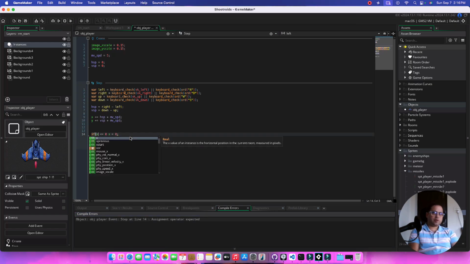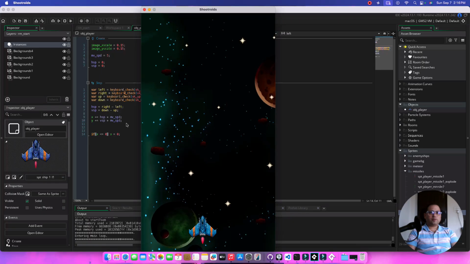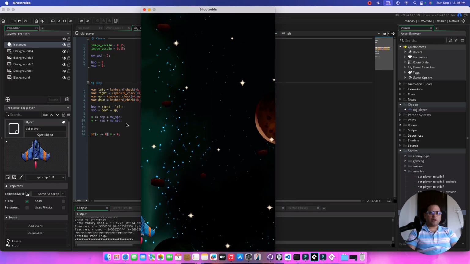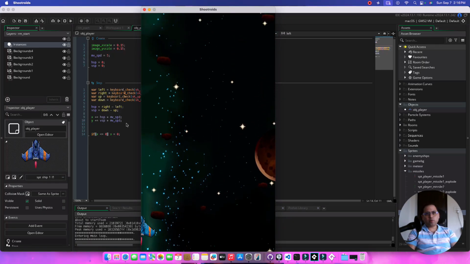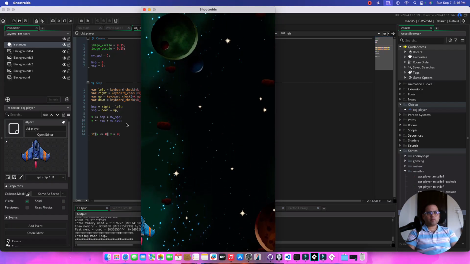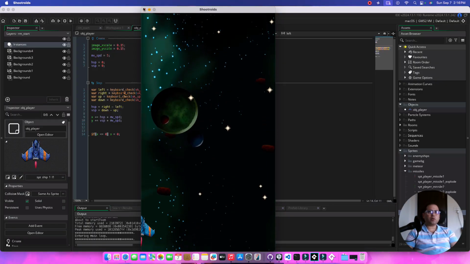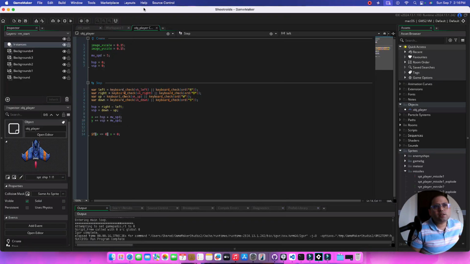Okay, if x, right, but we got to put an if there. It doesn't like it if I don't put an if. So yeah, I get stuck, but I cannot move left, which gets stopped. But I get stopped at, yeah, half of my plane is showing, half is gone out of the screen. I don't want that. So the best way to do that is we have collisions.